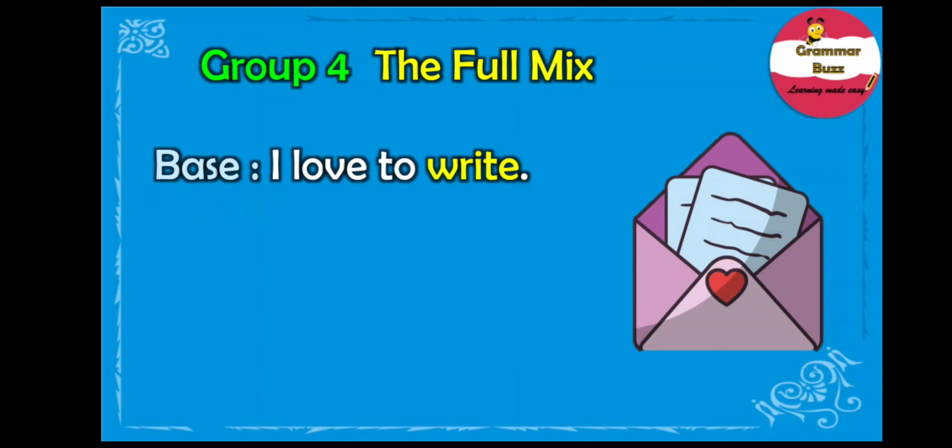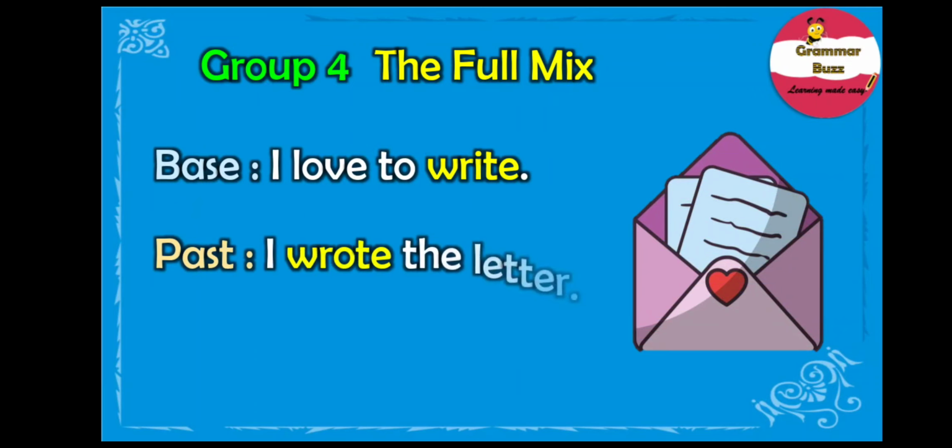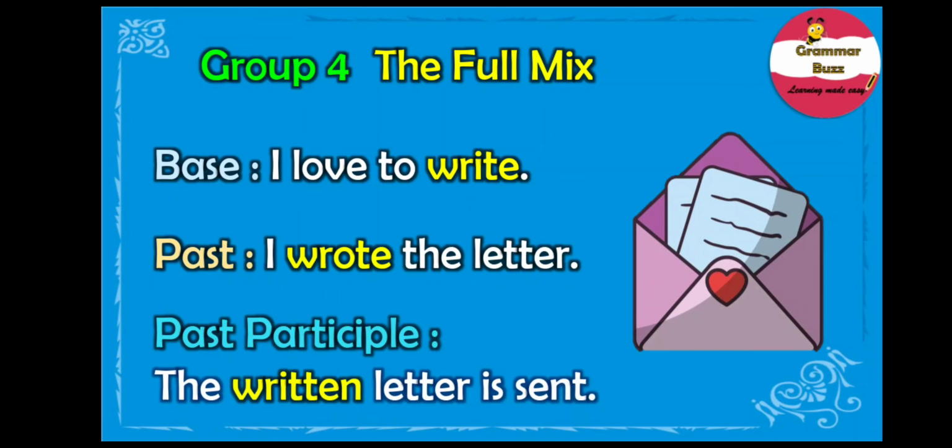And our base sentence is I love to write. Past sentence is I wrote the letter and the past participle is the written letter is sent. Note, in all the three forms, that is the base form, the past form and the past participle form of the verb write, it is different.